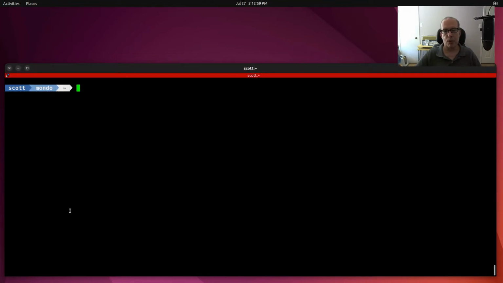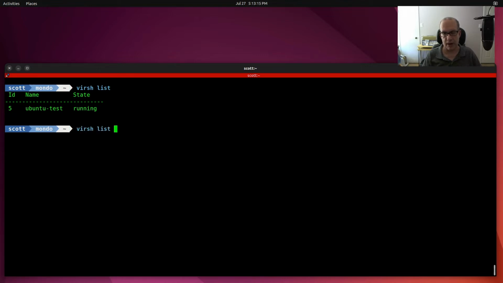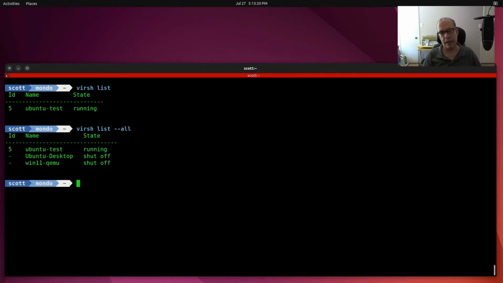One of the really valuable KVM command line commands is virsh, and if we do a virsh list, here you can see the Ubuntu test server that we just created and is up and running. But if we do virsh list --all, it will list the KVM machines, whether they're up or running or not. And you can see that I have two machines there that are shut down, the Ubuntu desktop and the Win11-QEMU, which I created as a part of previous videos.